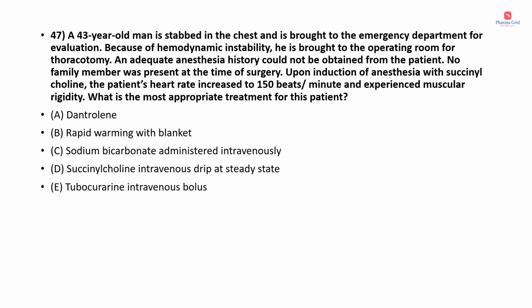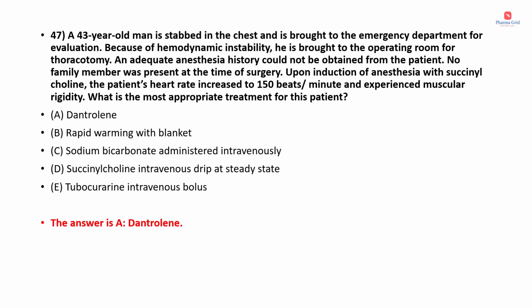Upon induction of anesthesia with succinylcholine, the patient's heart rate increased to 150 beats per minute and experienced muscular rigidity. What is the most appropriate treatment for this patient? Options are dantrolene, rapid warming with blanket, sodium bicarbonate administered intravenously, succinylcholine intravenous drip at steady state, tubocurarine intravenous bolus.